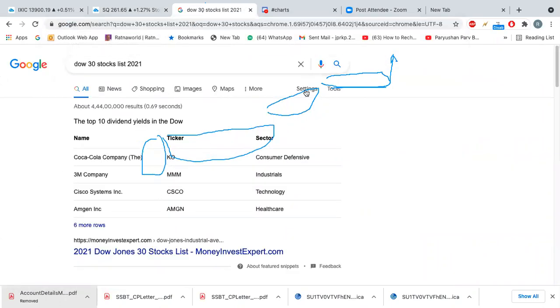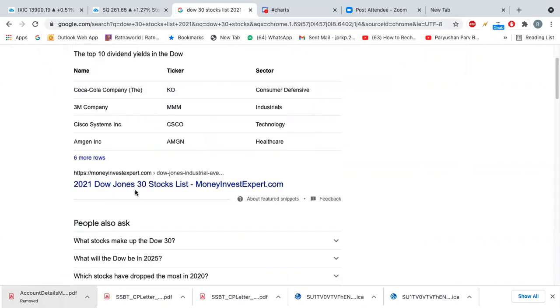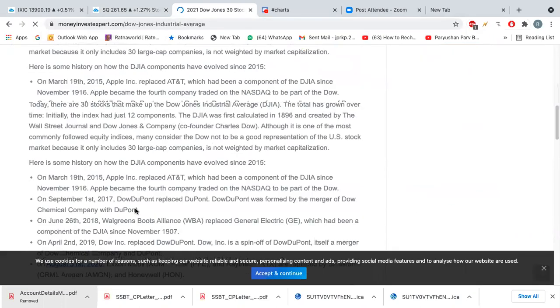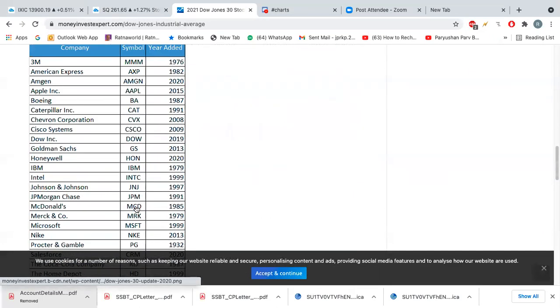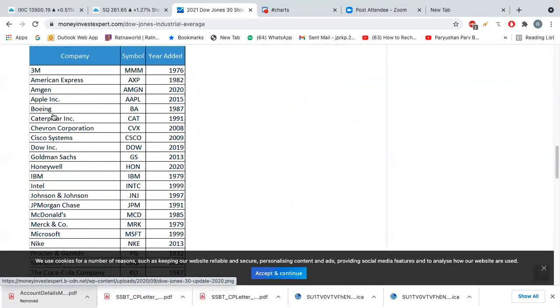So here you will see these kind of stocks. Okay, so here you have American Express, Apple, Boeing, Cat, right?